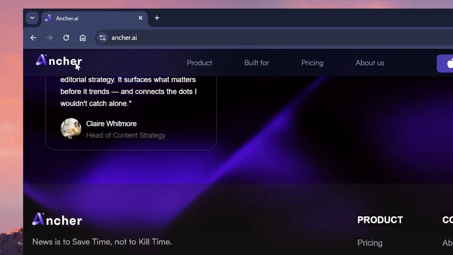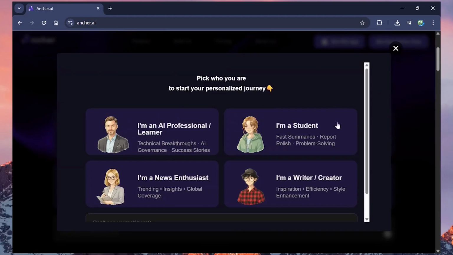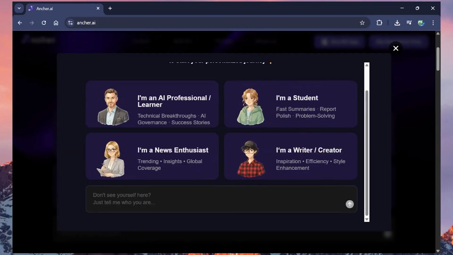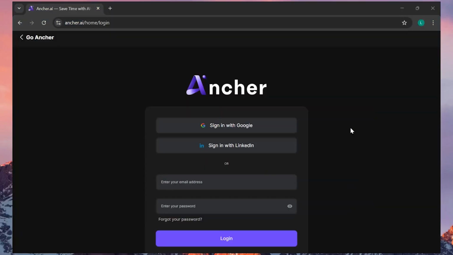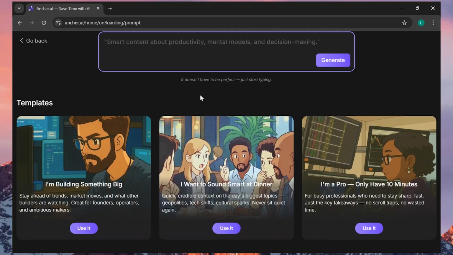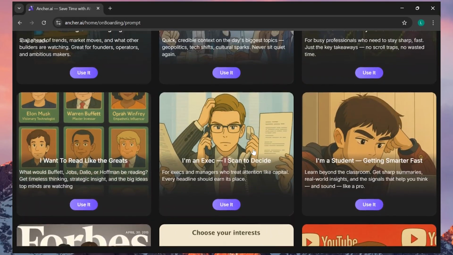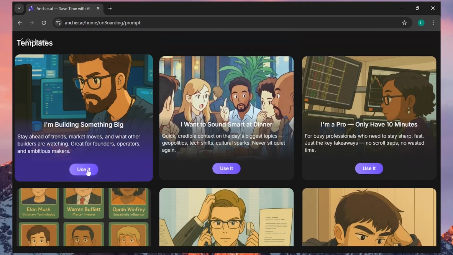First off, go to Ancher.ai and here click on the start for free button, and you can choose the profile that fits you. And if you're none of these, you can describe what you want to use Ancher for or what kind of news you follow along. So I'm going to select this AI professional and it will ask you to log into your Google account, and you'll be asked to either describe the kind of news feed that you want or you can select from one of these templates.